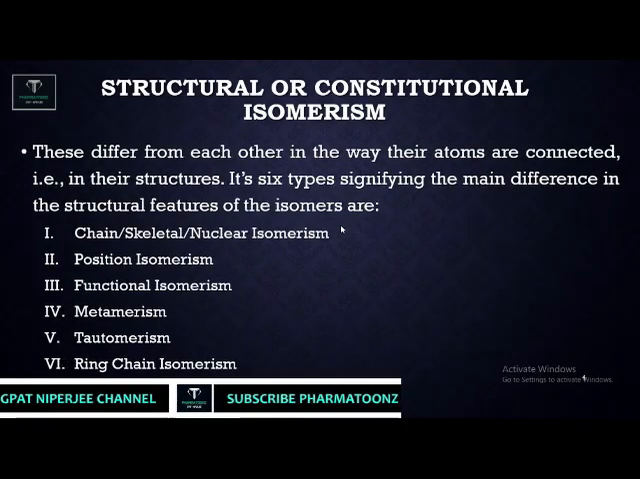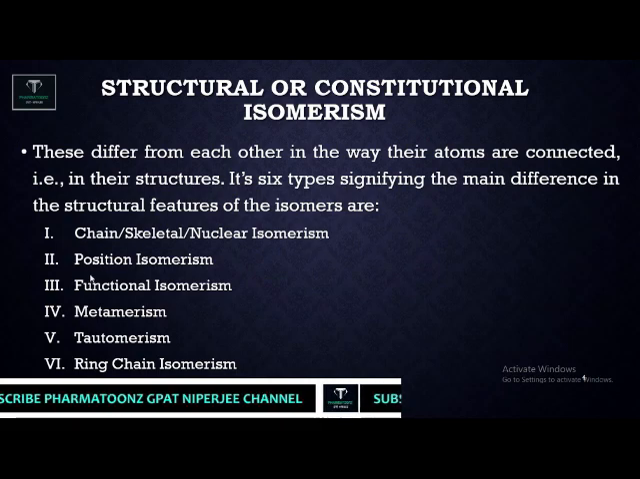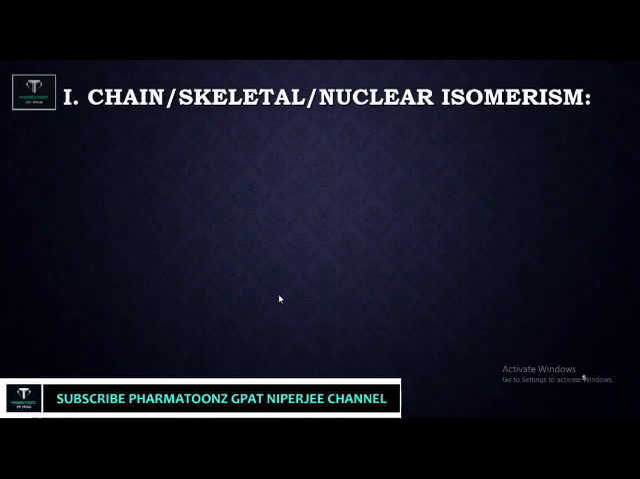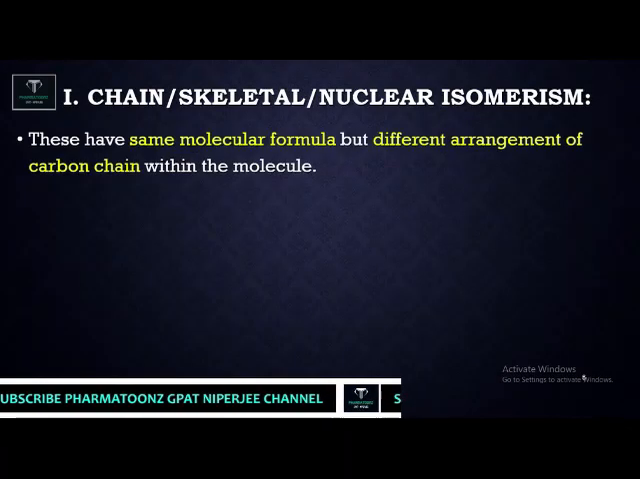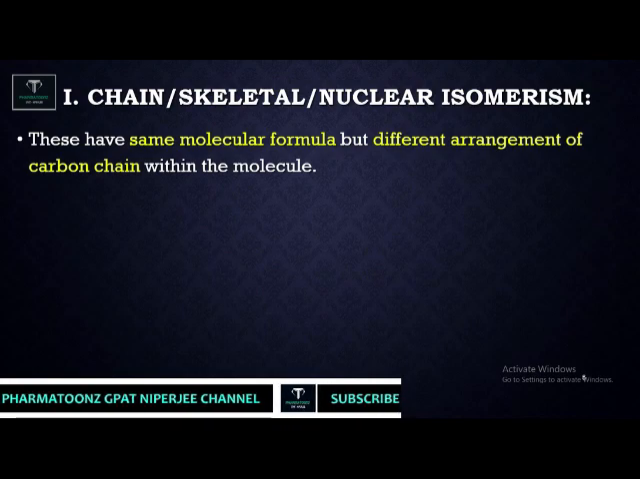As I discussed, these 6 are the different types of structural as well as constitutional isomerism: chain, skeletal as well as nuclear isomerism, positional isomerism, functional isomerism, metamerism, tautomerism and ring chain isomerism. Let us discuss them one by one in detail. First we'll discuss chain, skeletal as well as nuclear isomerism. So what is the difference in this?